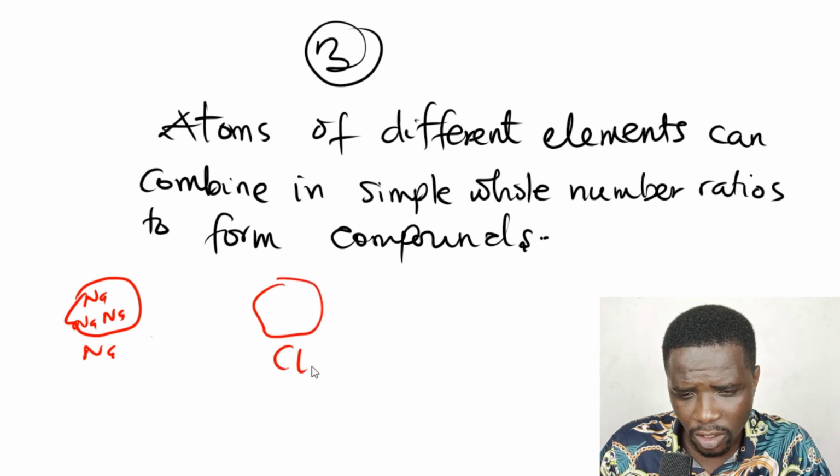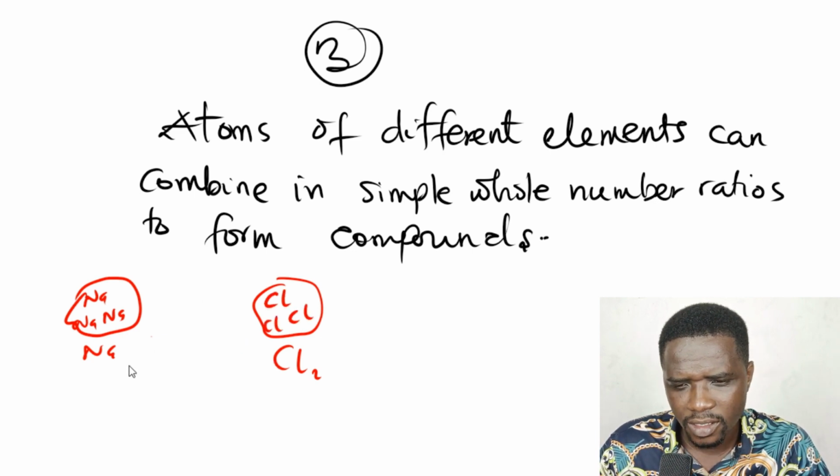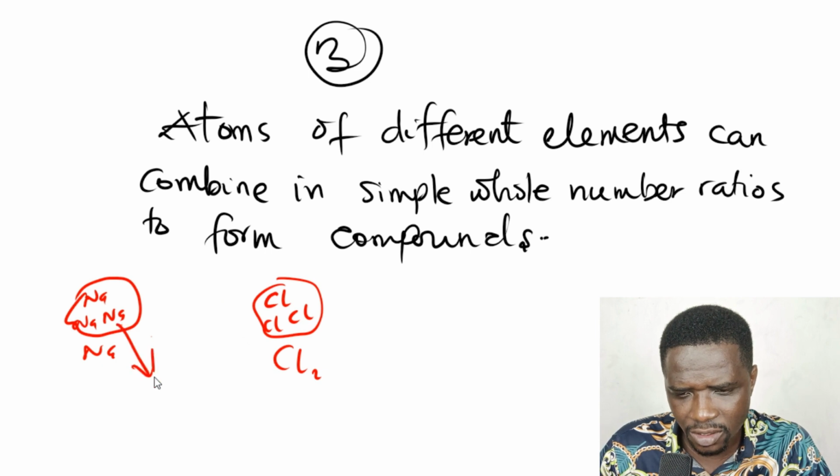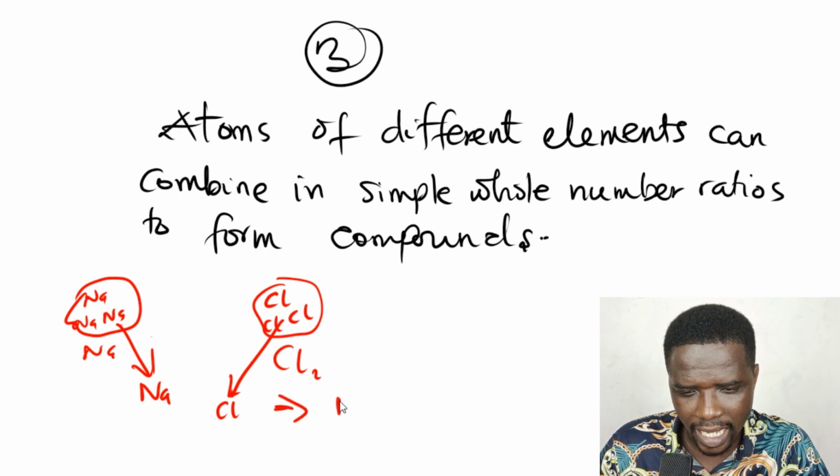Then you have chlorine gas, which also has chlorine atoms. He's saying that a sodium atom, which is an atom of one element, and a chlorine atom, an atom of another element, can come together to form a compound, like sodium chloride.